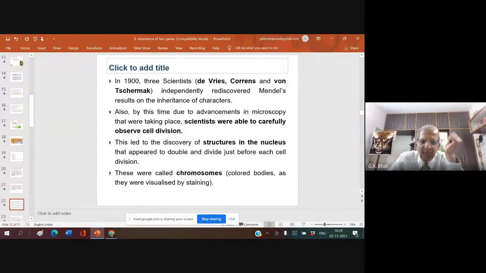So, in 1900, three scientists, remember, De Vries from Holland, Correns from Germany, and von Tschermak from Austria, independently rediscovered Mendel's result on the inheritance of characters. It is not that they came together.